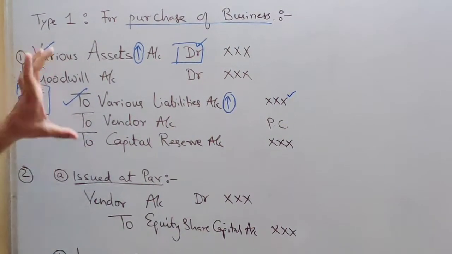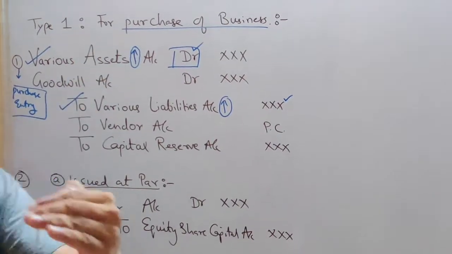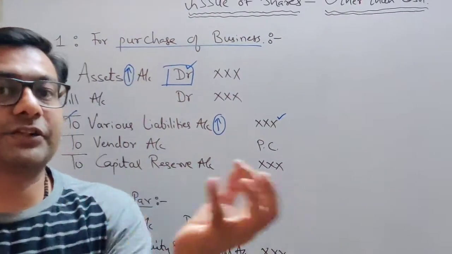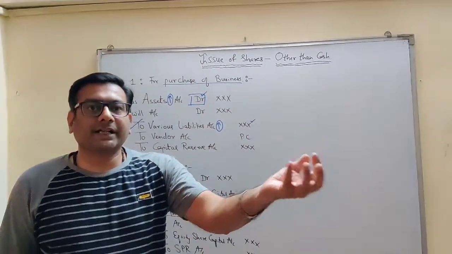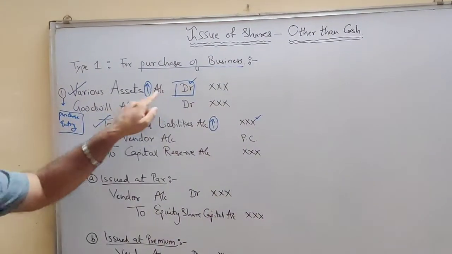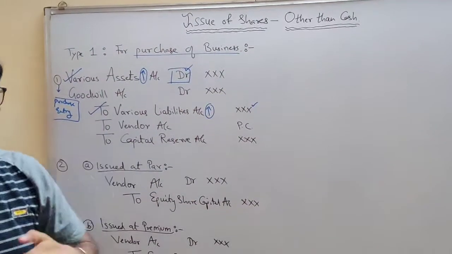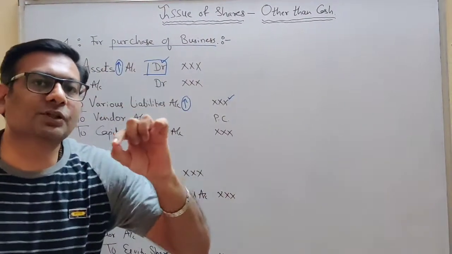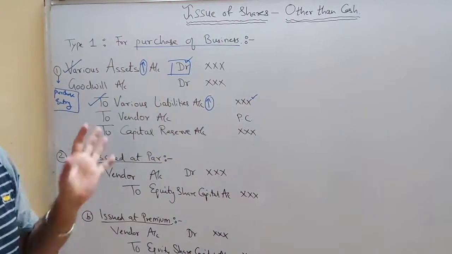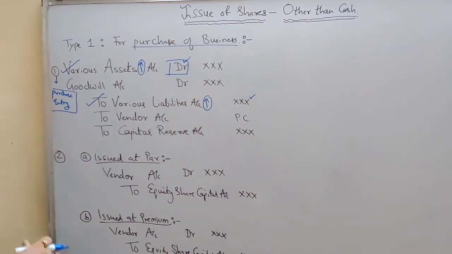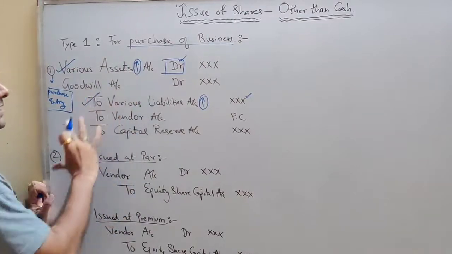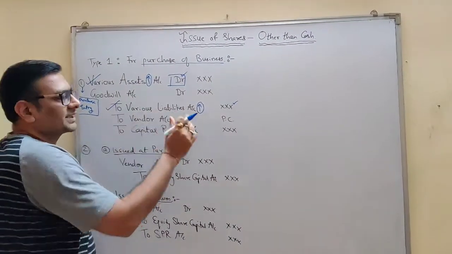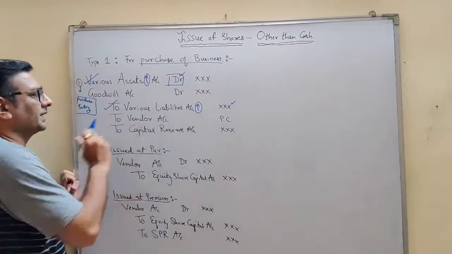Students, remember, this is a master entry. When you are solving a sum, you have to write the name of the asset you are receiving. For example, you are getting a machine, so write machinery account debit. You are getting furniture, furniture account debit. So you have to list down the names of the assets you are receiving. Here I have not listed them because this is a master entry. So in the master entry I have written various assets, whatever you are getting. Likewise, various liabilities are credited, whatever you are getting.